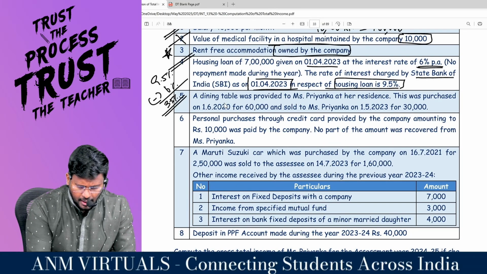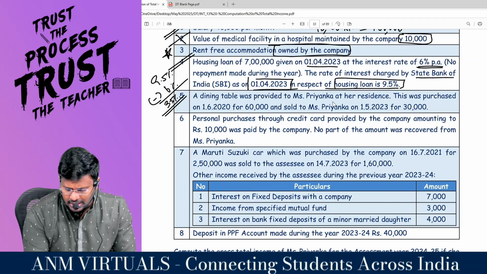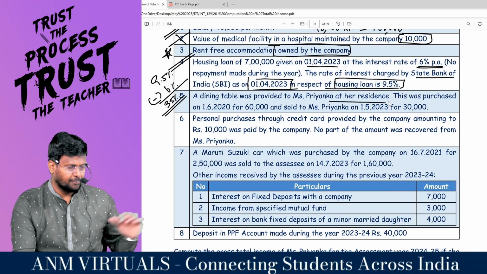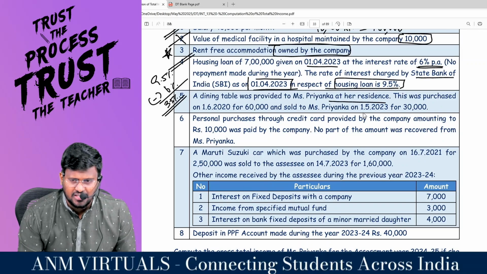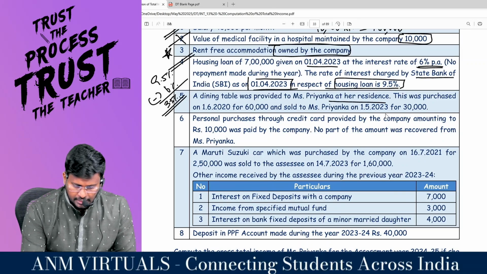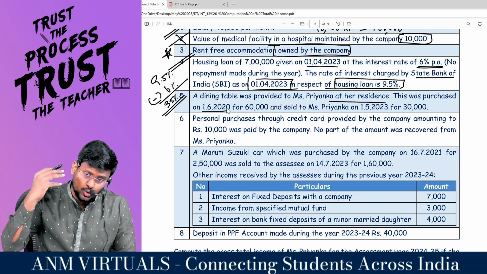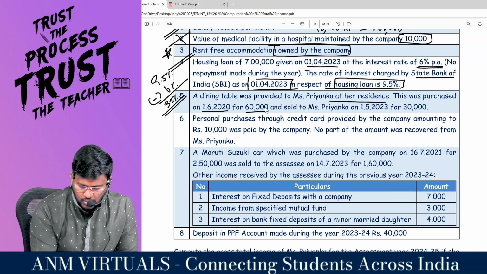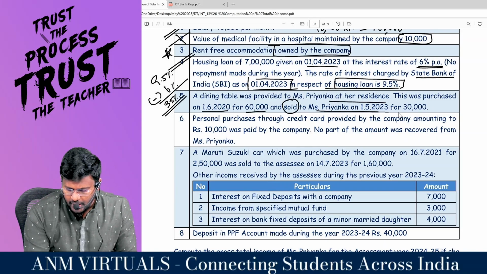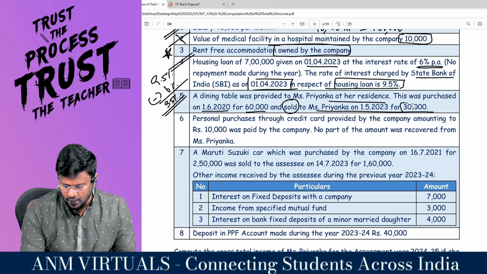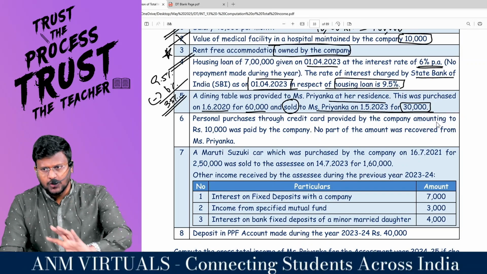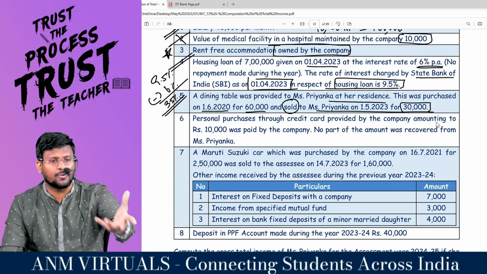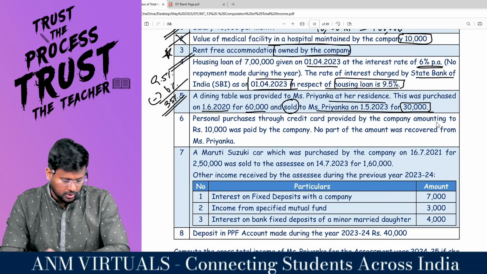A dining table was provided to Miss Priyanka at her residence for her usage. Fine. So as we all know that if it is for usage, 10% of the original cost of the asset will be treated as perquisite. This was purchased on 1/6/2020 for rupees 60,000 and sold to Miss Priyanka on 1/5/2023 for 30,000. Very good adjustment. In one adjustment itself, usage provisions will be applicable and also transfer provisions will be applicable. You have to calculate both.